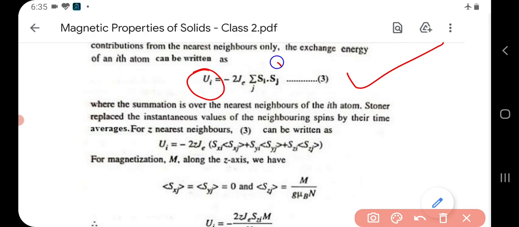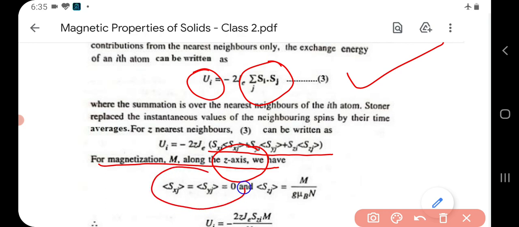It is kept as such. This particular term is replaced with this one, that is Sxi times average of Sxj, plus Syi average of Syj, plus Szi average of Szj. Now for magnetization M along Z axis, if we are concerned about Z axis, then Sxj term and Syj term will become 0, and you will be having only the average value of Szj, because we are considering only Z axis, and its expression is given by M by g mu B N.